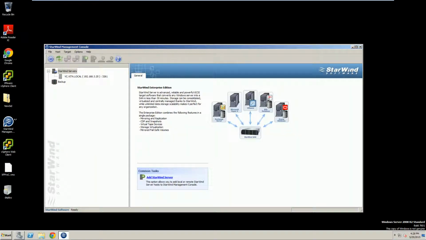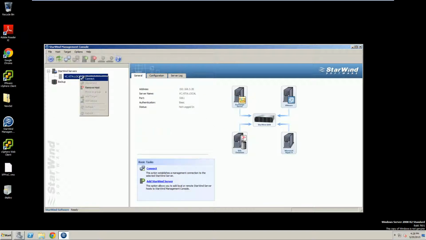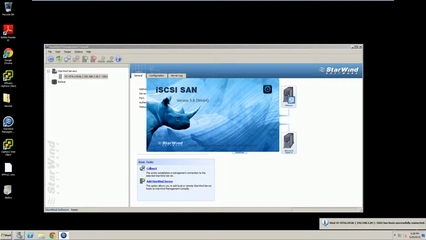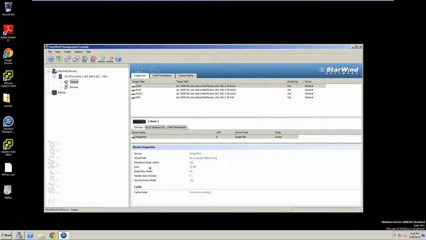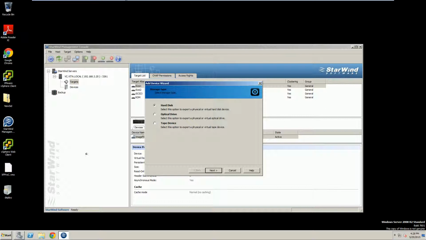Alright, I'm going to minimize our disk management and open up our StarWind. We need to connect our existing iSCSI lines to begin with. And once it's loaded, we're going to add a new target. Add new device. We're going to have hard disk. We're going to leave basic virtual disk.